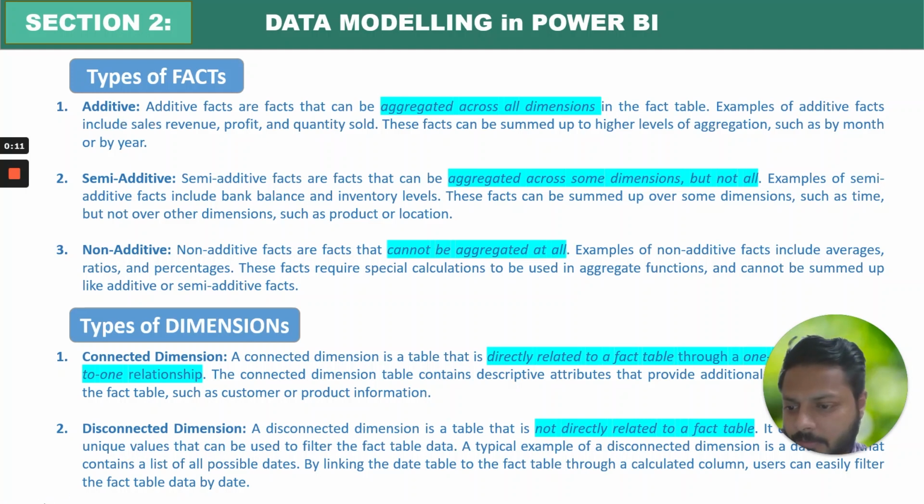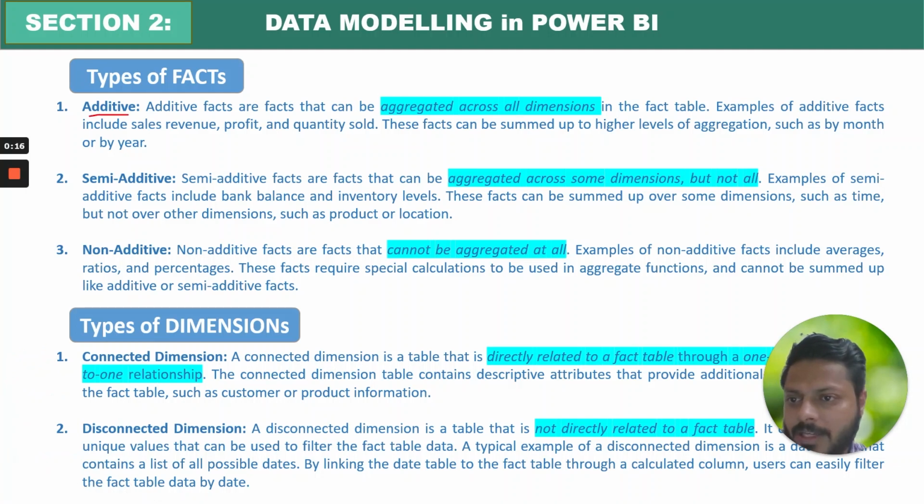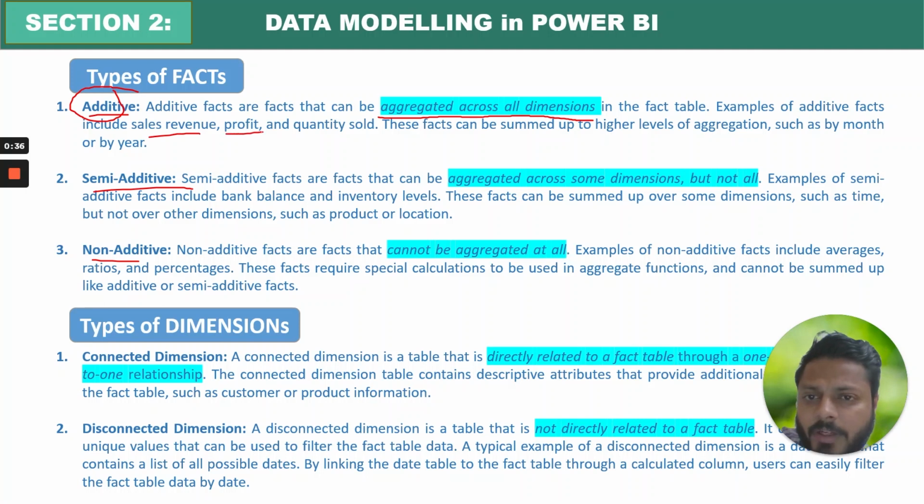First is additive, second is semi-additive, third is non-additive. So what is an additive fact? These are the facts that can be aggregated across all dimensions in the fact table. That means all the columns are aggregated. Examples of additive facts include sales revenue, profit, and quantity sold. These facts can be summed up to a higher level of aggregation, such as by month or by year.